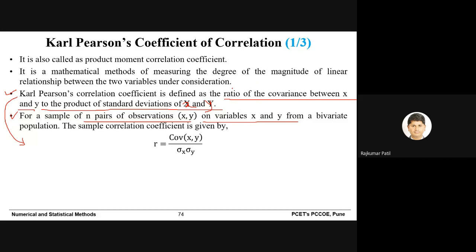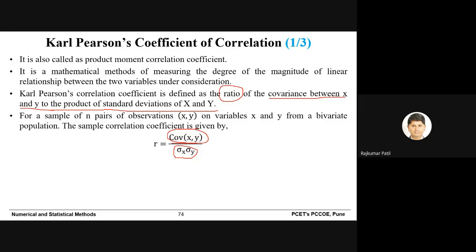So for a sample of n pairs of observations of x and y on variables x, y from a bivariate population, the correlation coefficient is given by this. So you can say that the Karl Pearson correlation coefficient is defined as the ratio of covariance between x and y divided by the product of standard deviation of x and y. So sigma x is the standard deviation for x and sigma y is the standard deviation for y.